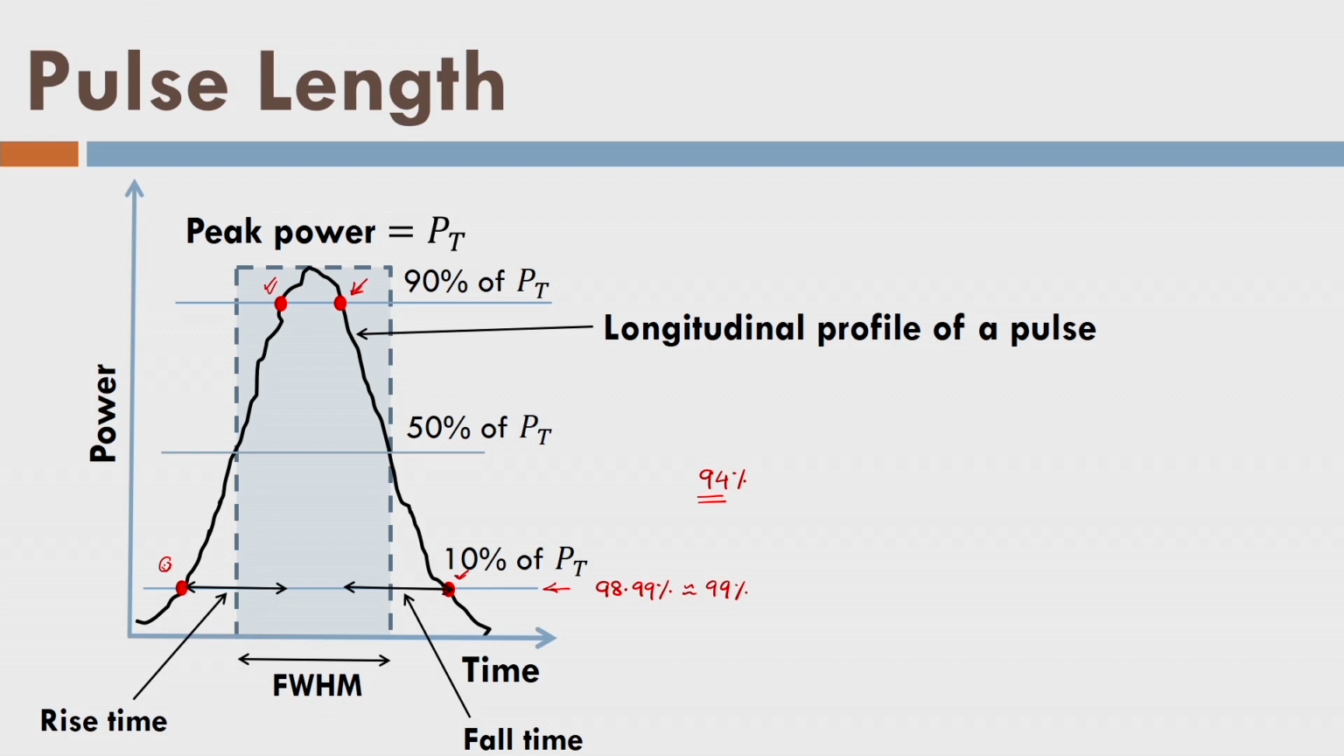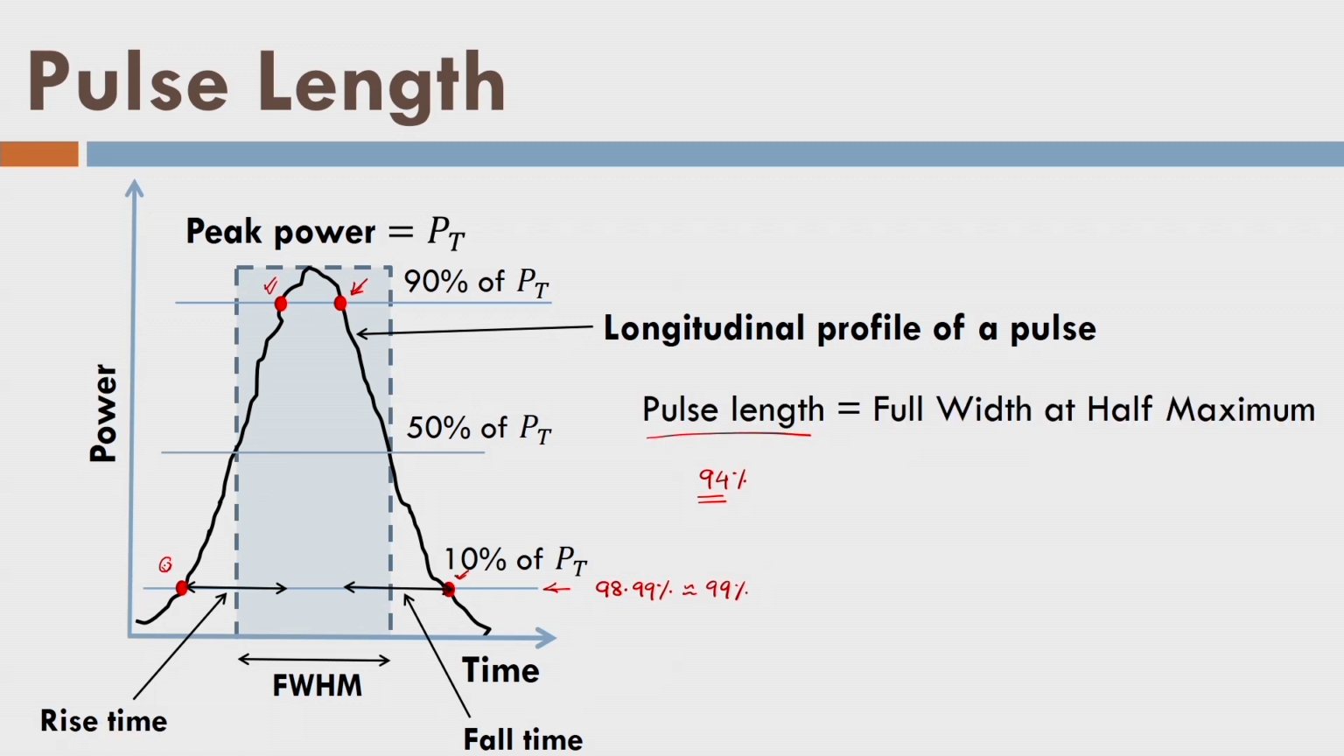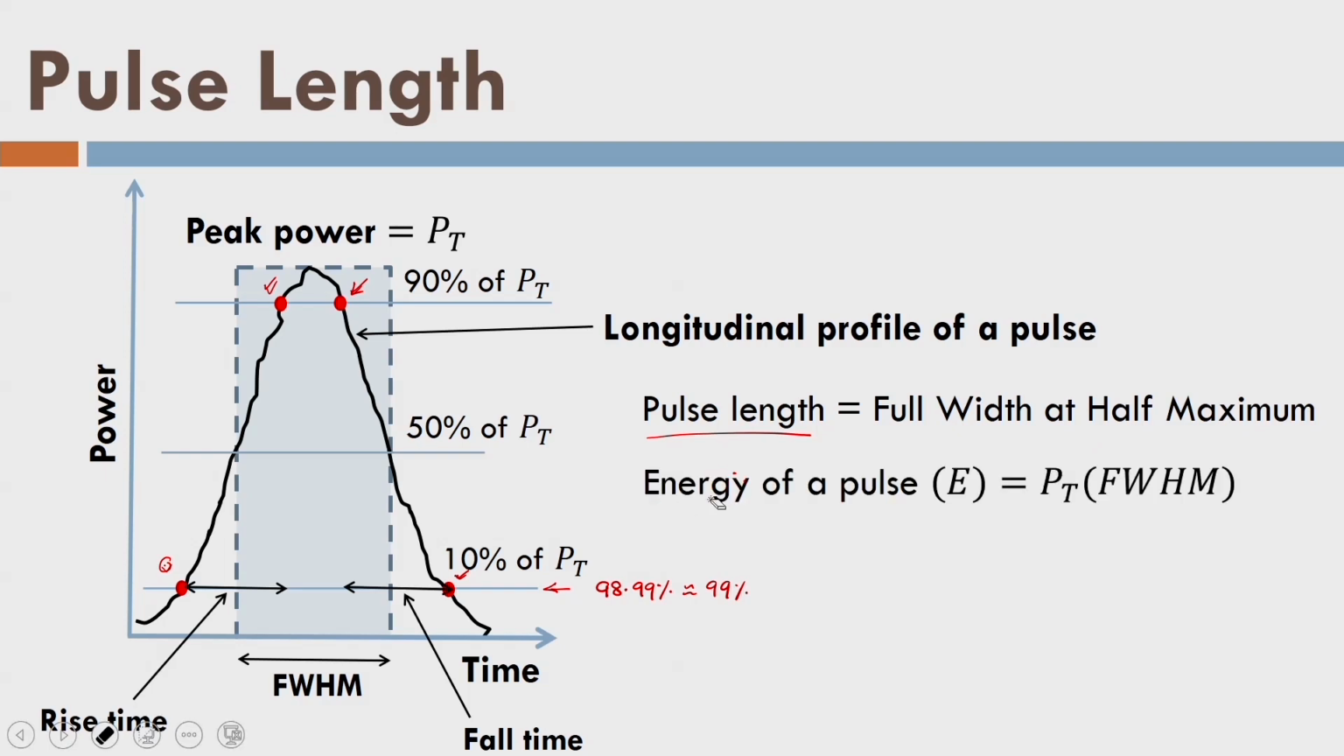I repeat, full width, which is this width, at half maximum, because we are considering only 50%, which is half of the maximum. FWHM is known as pulse length. So that is the pulse length here, full width at half maximum. And now we can say the energy of a pulse is equal to peak power times FWHM. That means the energy contained within a pulse is equal to peak power times the pulse length. So now I have approximated the laser pulse, which is normally distributed, by a rectangular box. It is easy to make any estimate with the rectangular pulse.